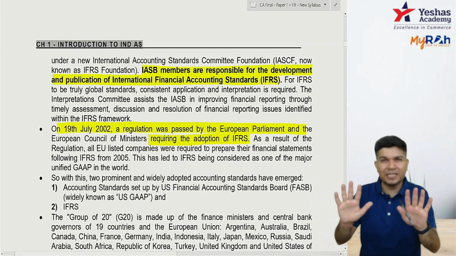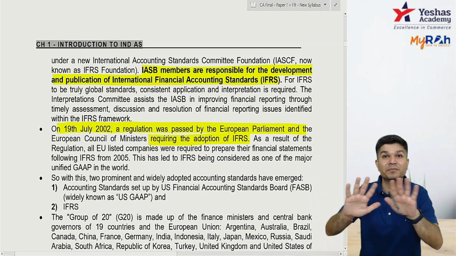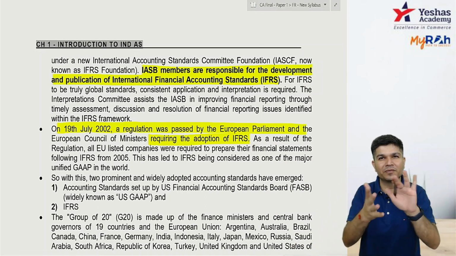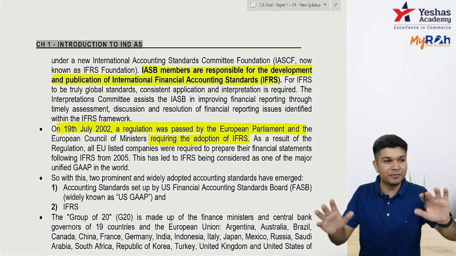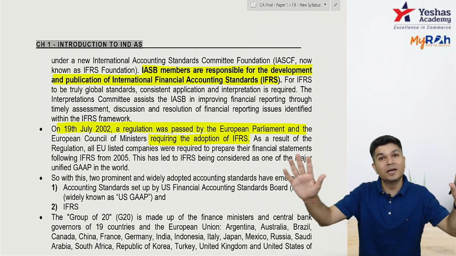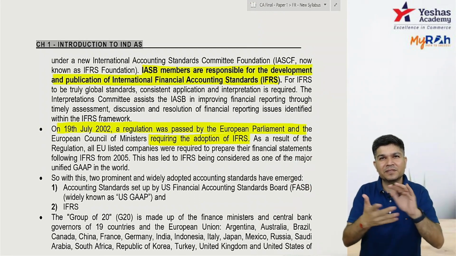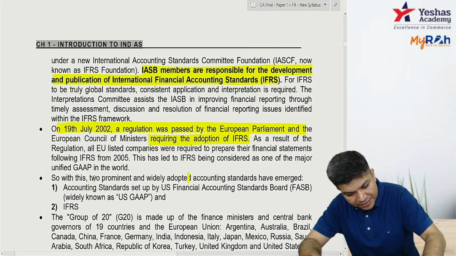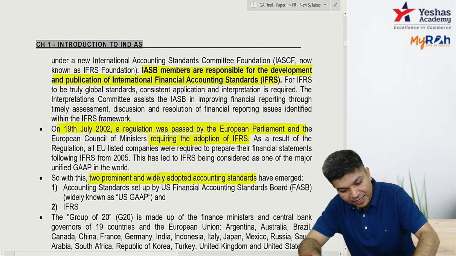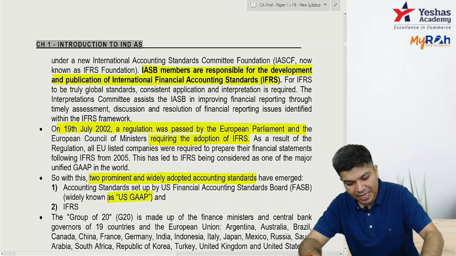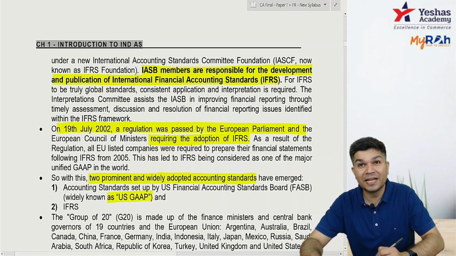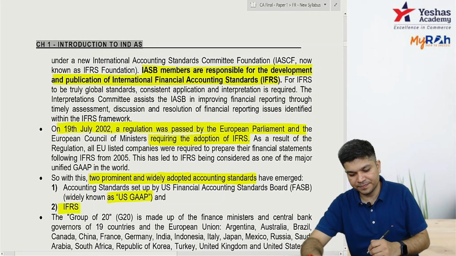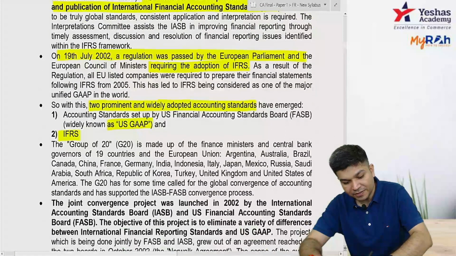And there was one project done wherein they tried to eliminate the difference between both. They tried to kind of bring both of them nearer. Okay, still there are differences between US GAAP as well as your IFRS, but some of the differences they removed at that time. The two most prominent and widely adopted accounting standards: one is US GAAP, issued by the US Financial Accounting Standards Board, FASB, and second is IFRS. These are the two main which are there.